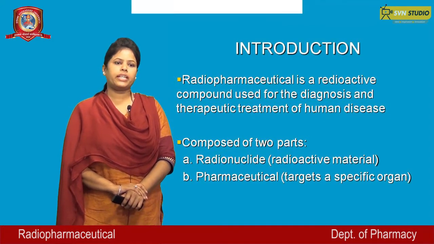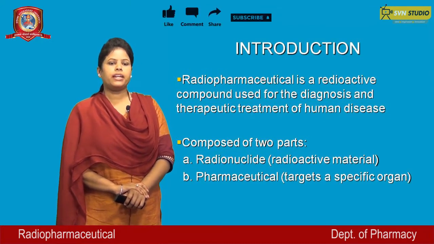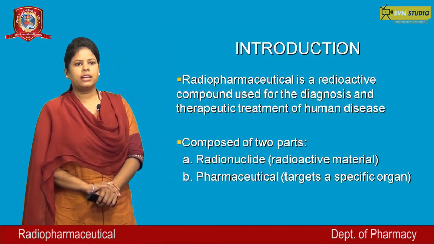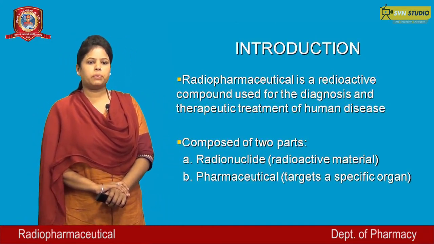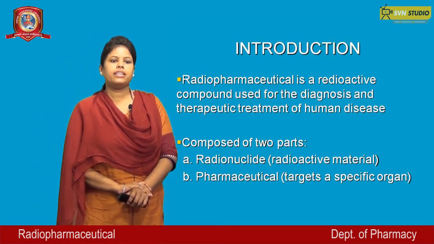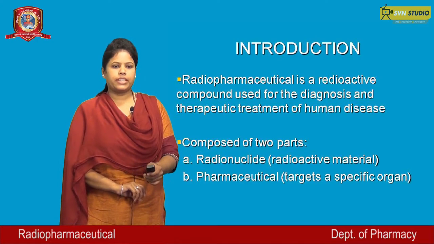Radiopharmaceuticals are radioactive compounds which are used for diagnostic purposes and therapeutic treatment of human disease. Radiopharmaceuticals are composed of two parts. First is radionucleotide and second is pharmaceutical.